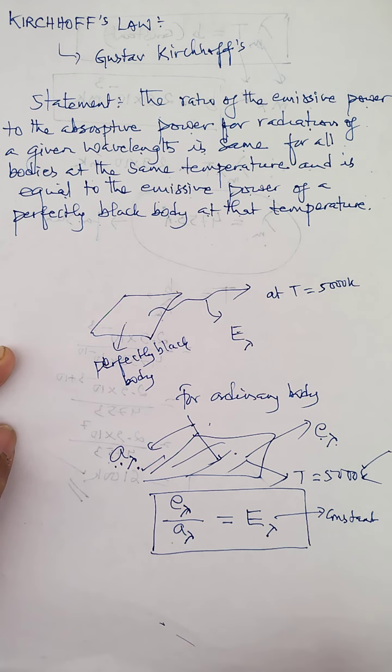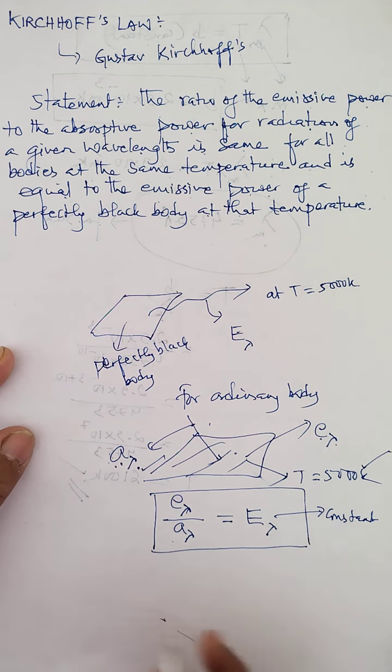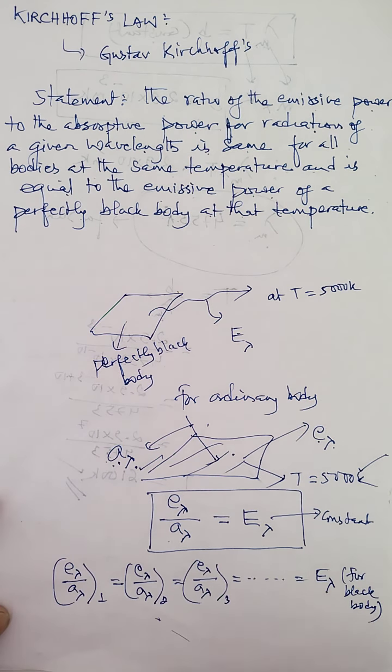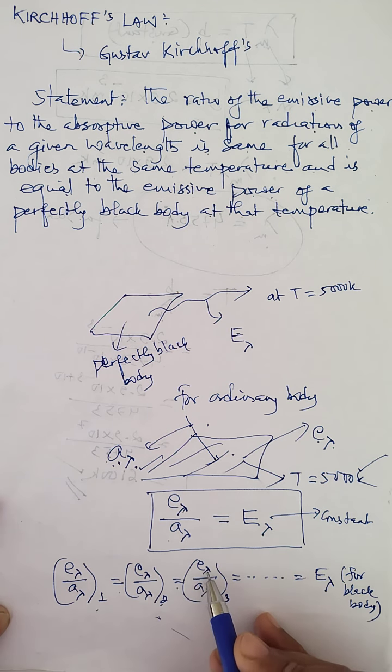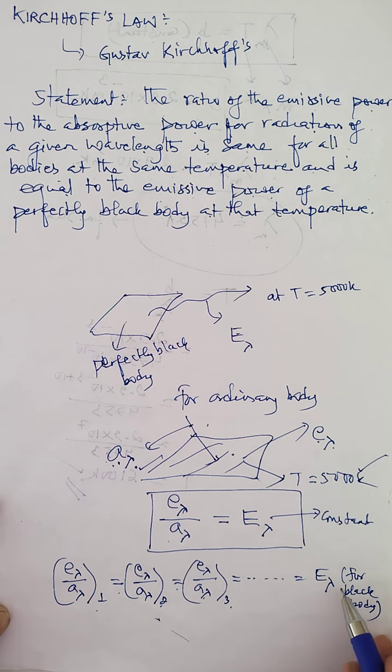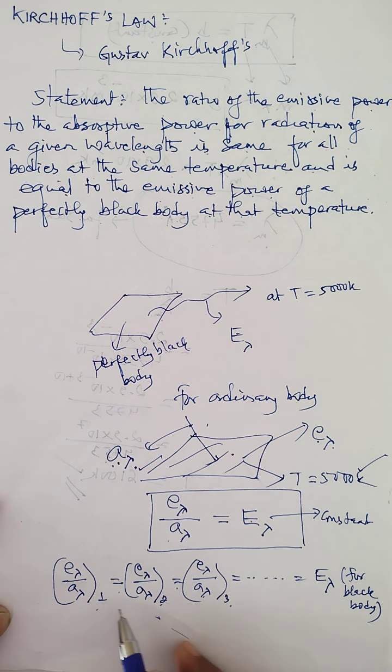Now here, the same relation I can write as the ratio of E lambda by A lambda with respect to 1, equals E lambda by A lambda with respect to 2, equals E lambda by A lambda with respect to 3. It will go on and is always equal to capital E lambda. And this is for a perfect black body. Now here 1, 2, 3 actually represent different surfaces of different bodies.